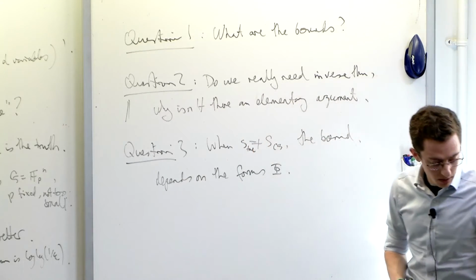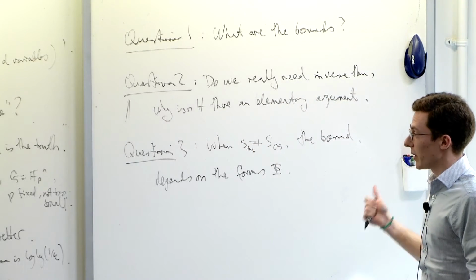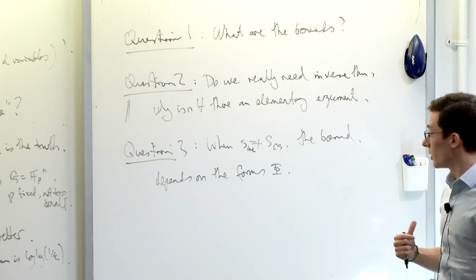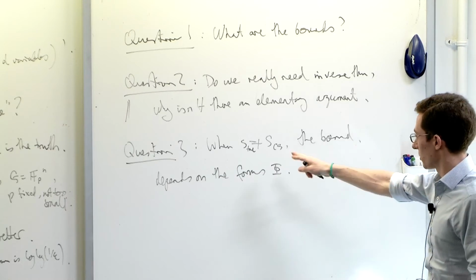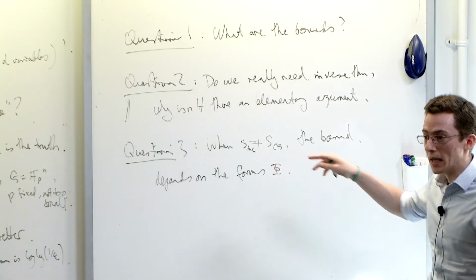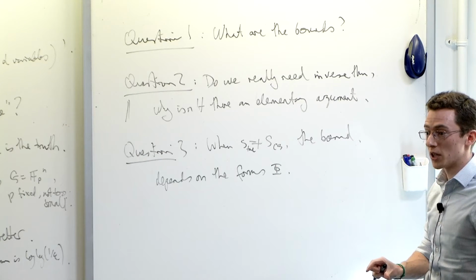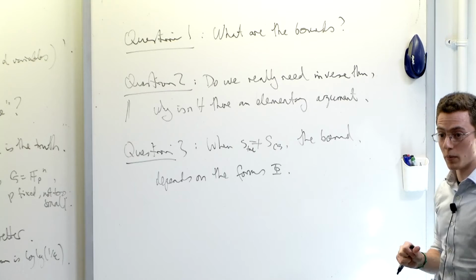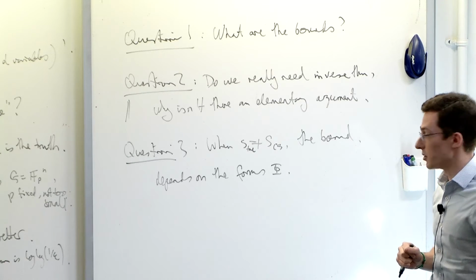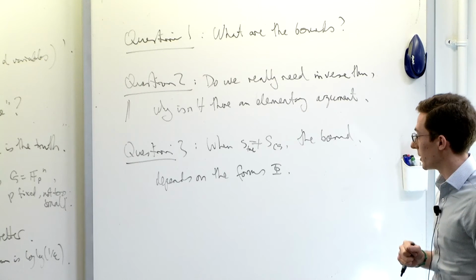By that I mean the bound coming out of these proofs depends on what the actual coefficients are. It's not good enough to know that your system of linear forms has Cauchy-Schwarz complexity this and true complexity that. The proofs want to inspect the actual sizes of these integer coefficients and check that they're not too large. And the bound depends on how big the integer coefficients are. The bigger the coefficients are, the worse a bound you get.